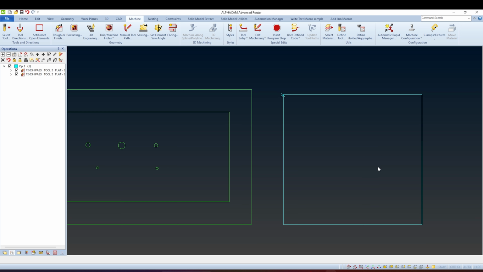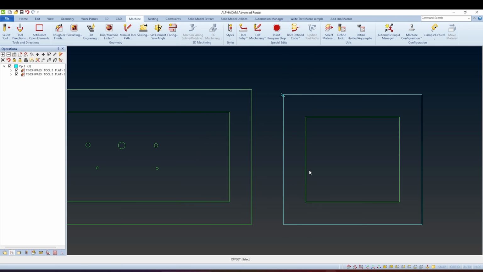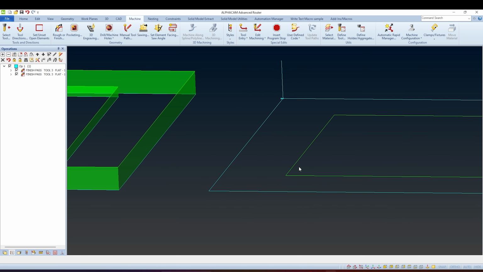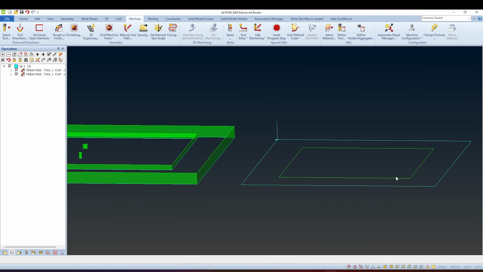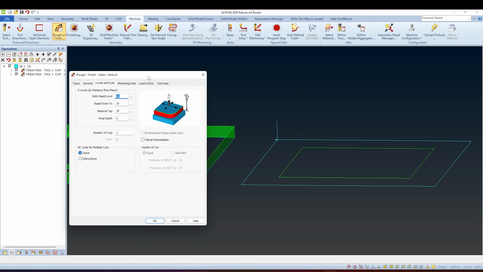If we need to machine inside, let's do an offset of this geometry 50 mm, and we want to machine this geometry but to be Z10, and using vertical we have to define manually the Z level.